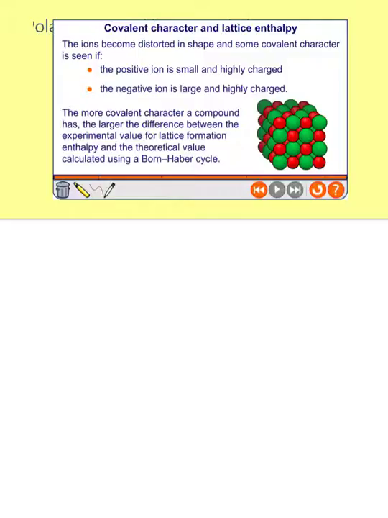Sometimes you'll see an exam question where it does the first idea, where it's saying why is the lattice enthalpy higher for a group 1 chloride than a group 1 iodide, and then it will follow up with, let's say, silver chloride versus sodium chloride. So that's a classic question, and you need to make sure that you don't get your reasoning mixed up between the two.